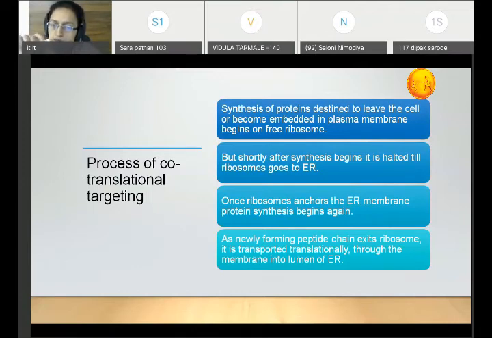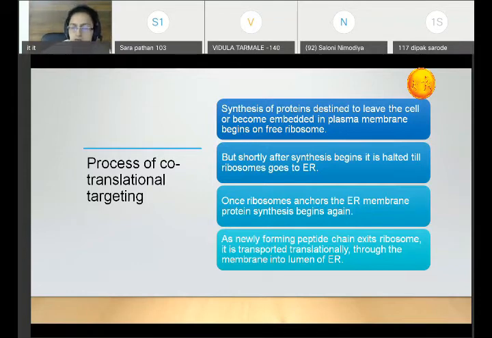So on the free ribosome, protein biosynthesis starts. It halts after a short period of time. This synthesis stops until the ribosome goes and binds to the endoplasmic reticulum. Once this binding to the endoplasmic reticulum is there, the protein biosynthesis starts again. Now as the newly formed peptide chain exits the ribosome, it is transported co-translationally through the membrane into the lumen of the endoplasmic reticulum.